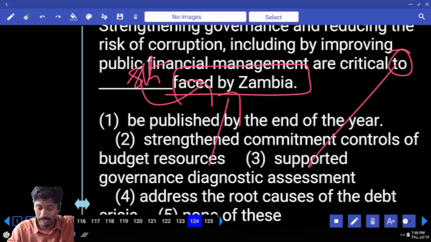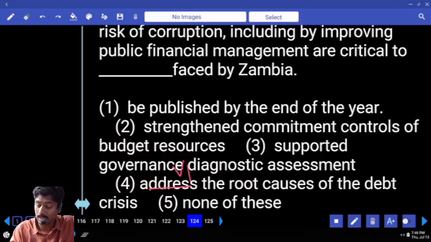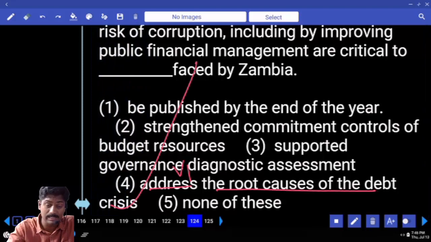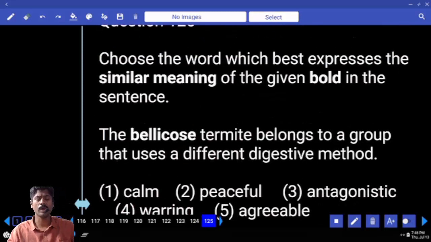2, supported governance diagnostic assessment, not sure. To address, we want to address the root cause of the debt crisis issue faced by. Fourth option, correct answer. Now we need to find out the similar meaning of the bold word bellicose.